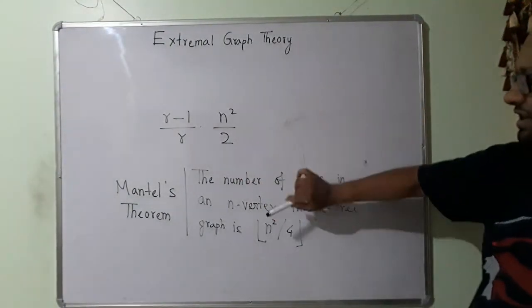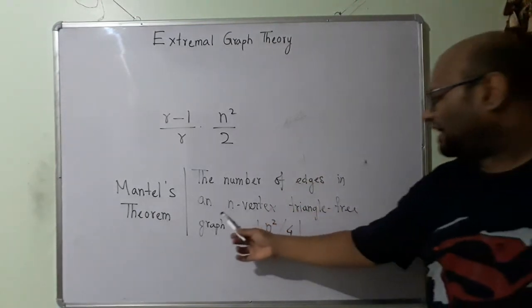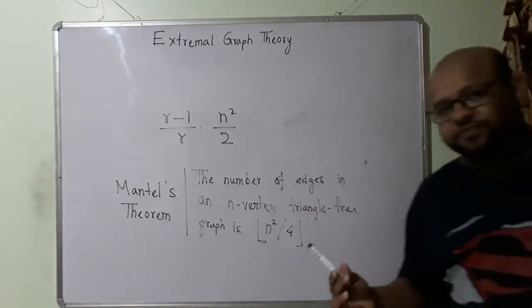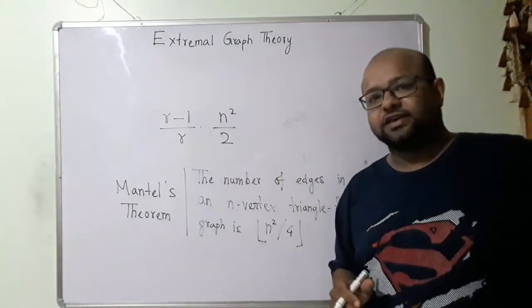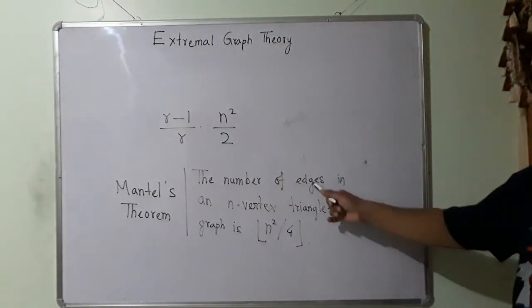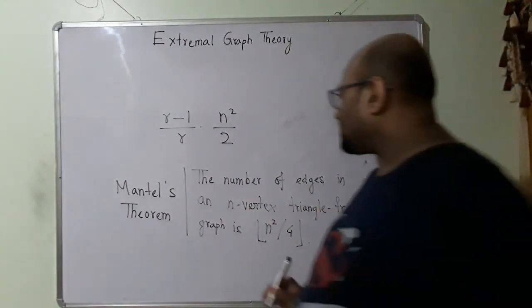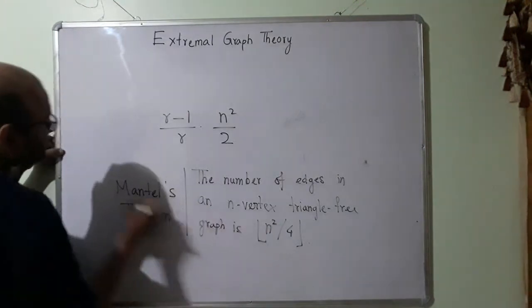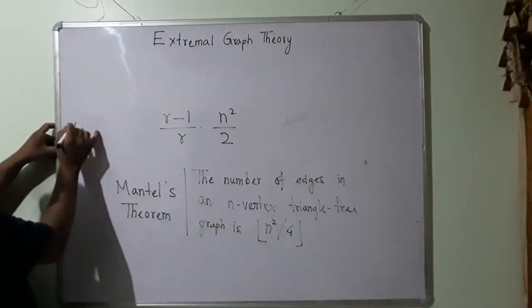So from this we have Mantel's theorem. The number of edges in an n vertex triangle free graph is this. What is a triangle free graph? Triangle means K3. So what am I trying to find?